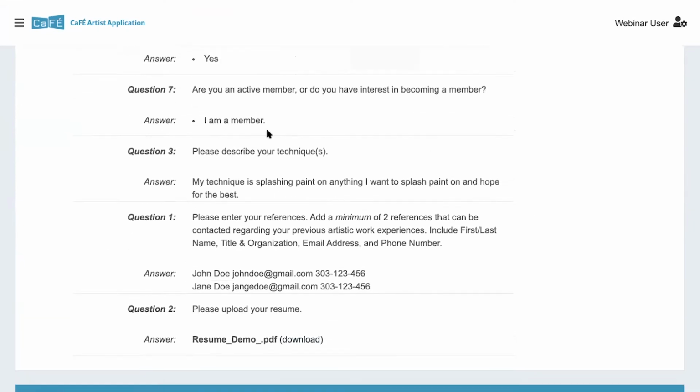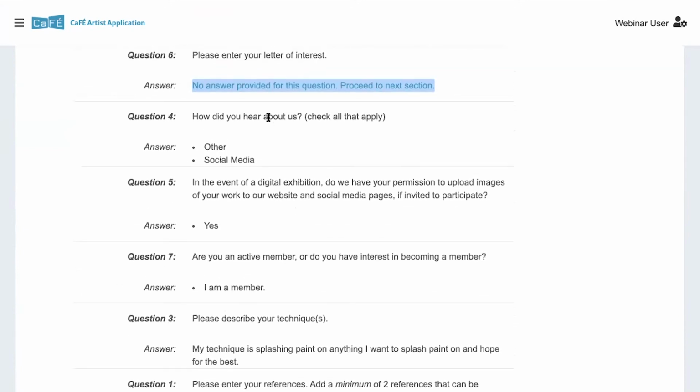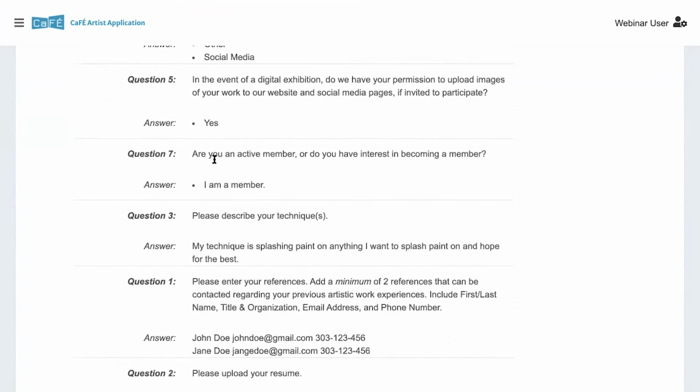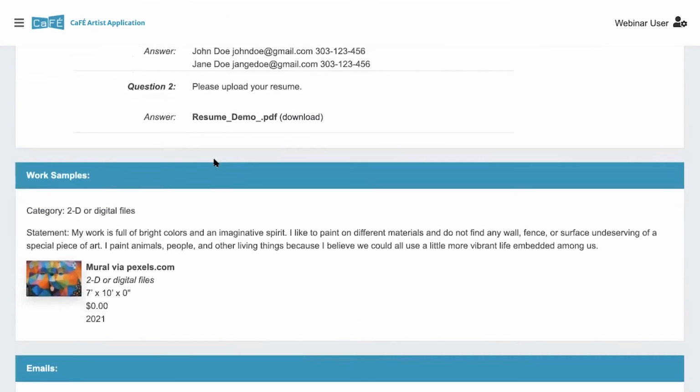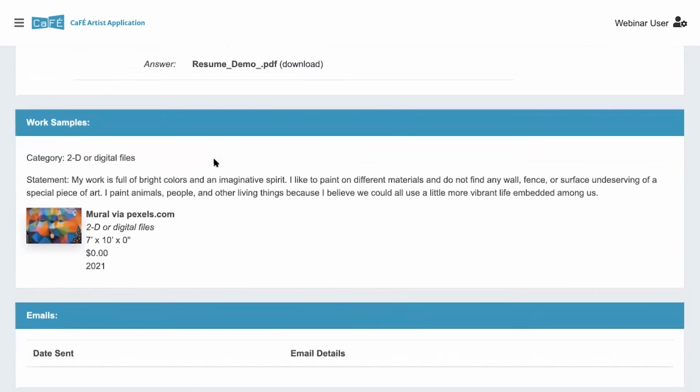And yeah, basically this section is just pretty much updated so that it's more clear about what's the question, what was the answer, and gives you a better view of the actual application answers. And then the section below this is the work sample section. This is where you'll see the image, video files, or audio files submitted by the artist.